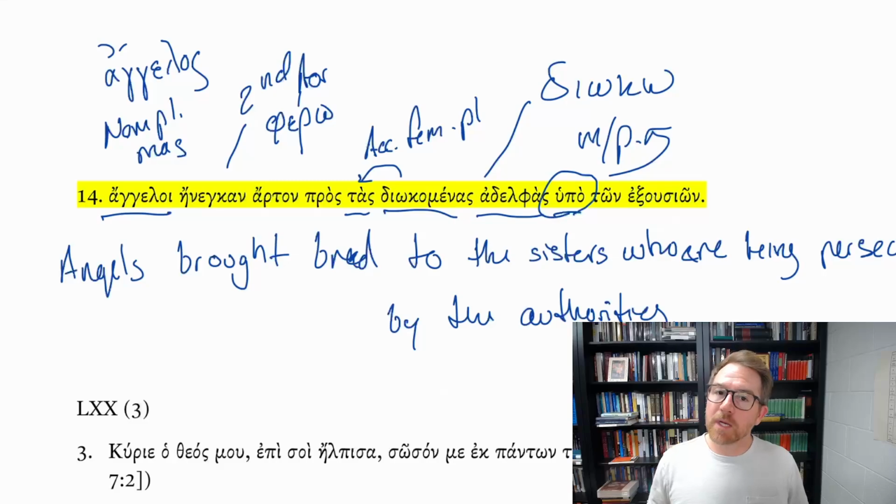So these are three separate examples of the syntax of the participle: the circumstantial participle, describing coterminous action with the main verb, the participle that is substantive, functioning like a noun, and then of course the participle functioning like an adjective, describing a noun. And the reason is because participles are verbal adjectives.